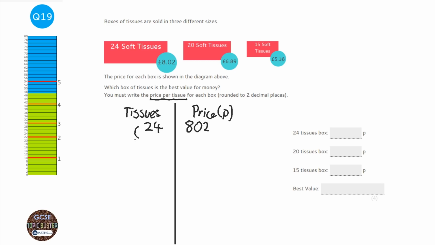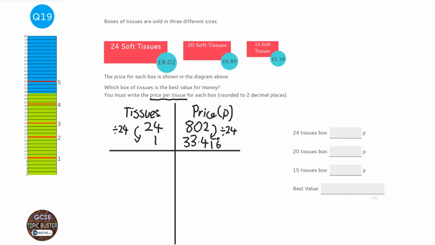Now to get one tissue, I'm going to divide both sides by 24. So I do 802 divided by 24, and I get 33.416 recurring. Okay, let's try the next one. So that's one done. In fact, if I draw a line, then I can show that I've done that.